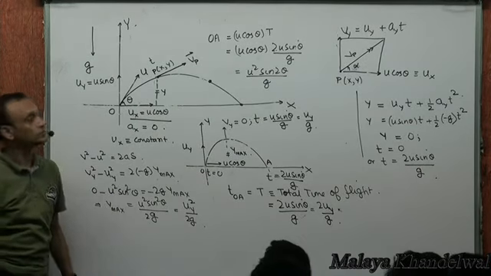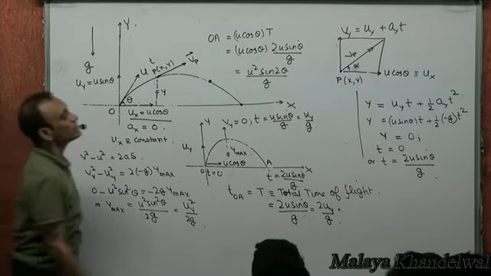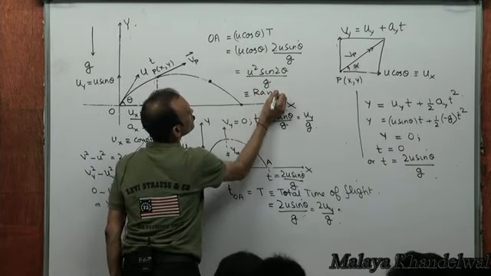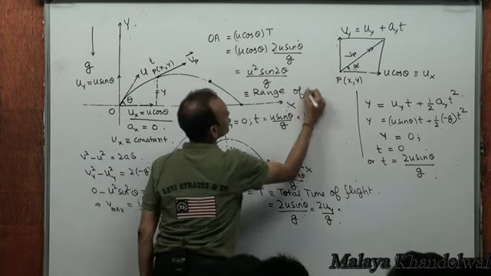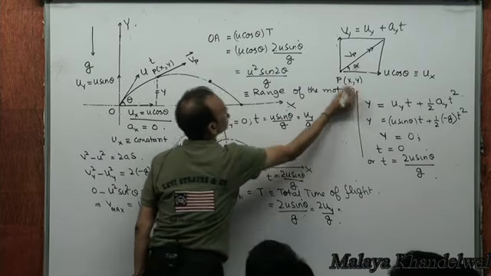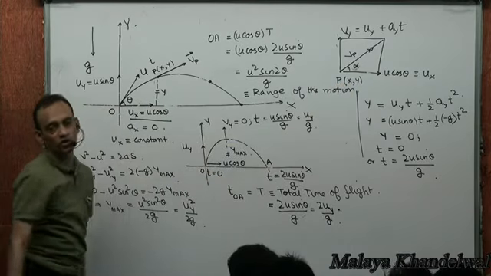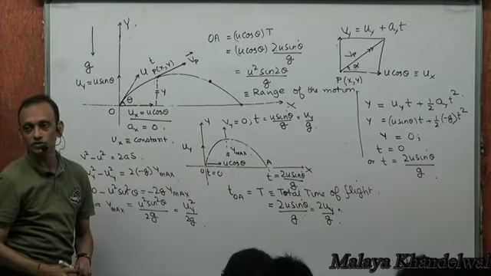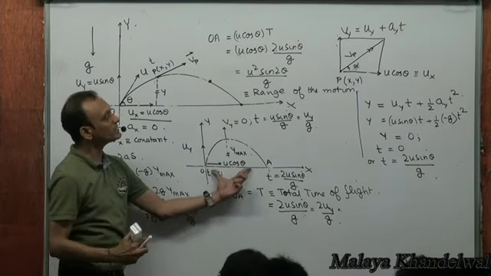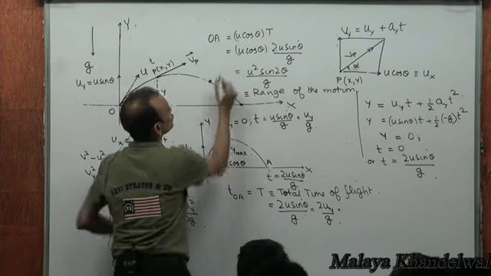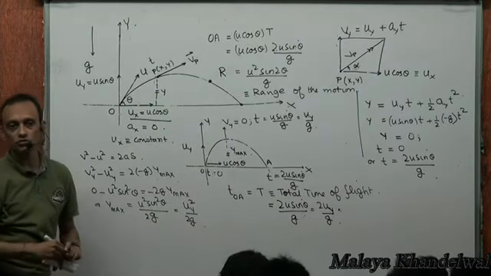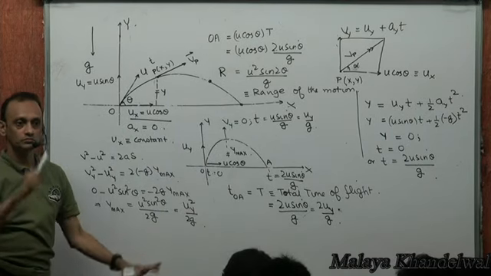And this OA is also called the range of this motion. Maximum displacement in the same horizontal plane is called the range. Did you understand this? OA is referred to as R, the range of this motion. Clear?